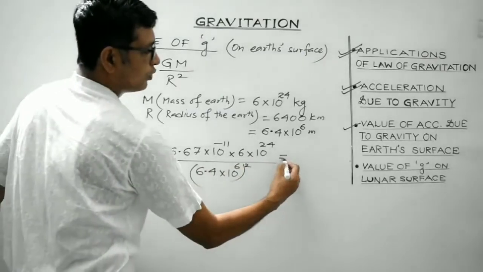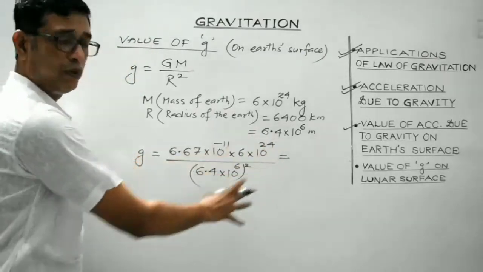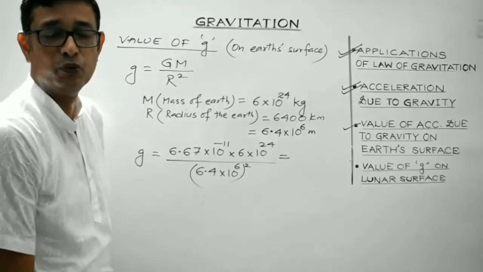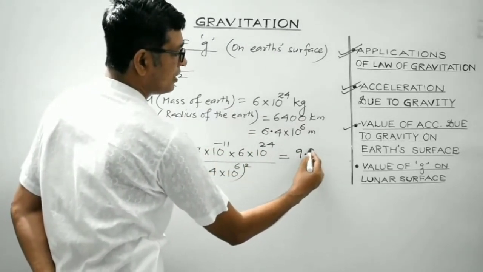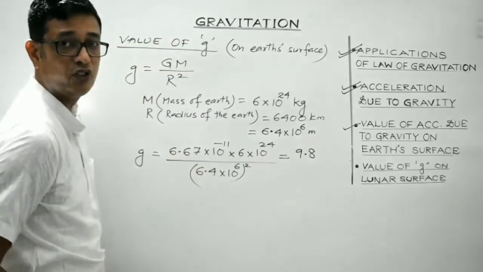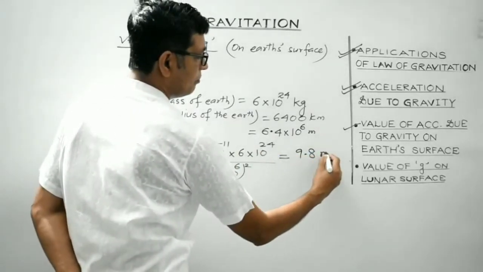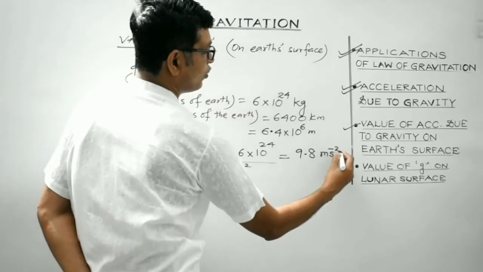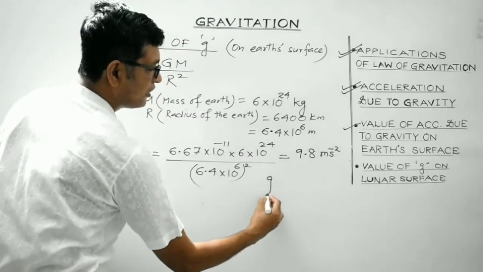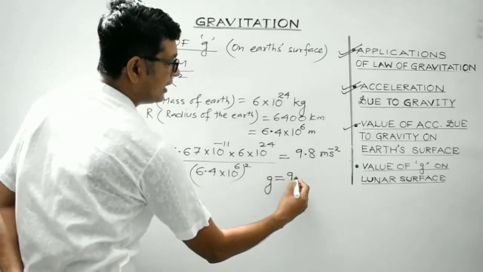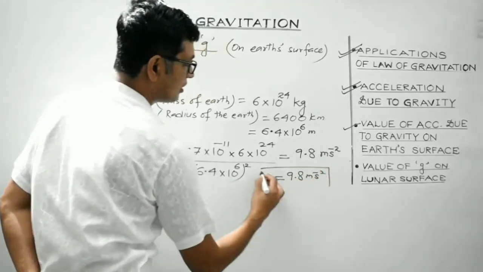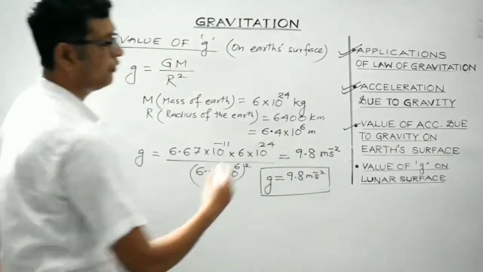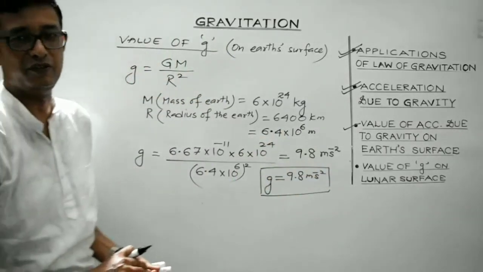If you solve it, students, I hope you all are capable of finding the numerical value of this. So, if you solve it, you will get 9.8. And the SI unit of acceleration is meter per second square. So the value of acceleration due to gravity is 9.8 meter per second square. This is considered to be the value of acceleration due to gravity on the Earth's surface.